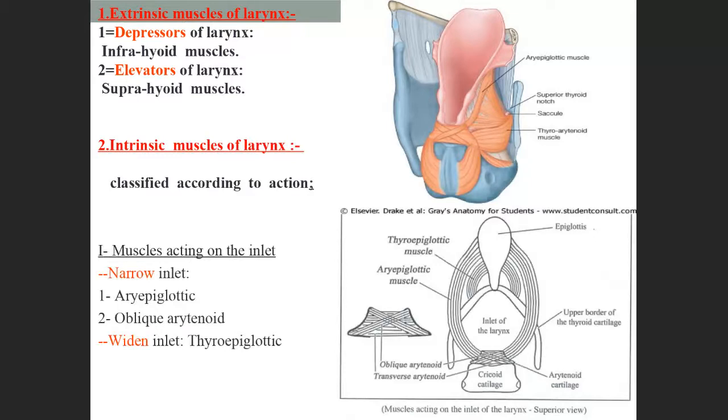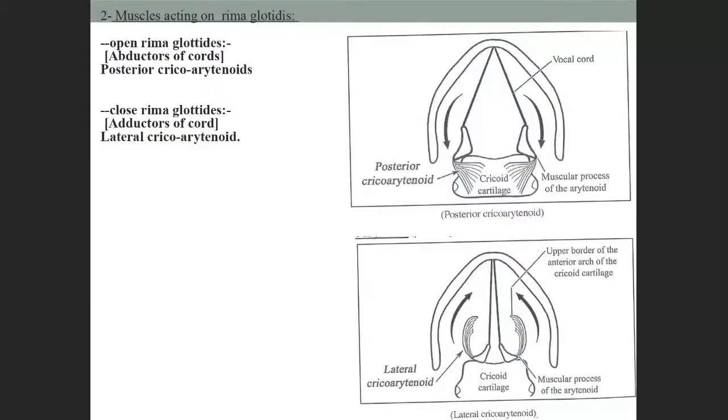If it is an MCQ, you have to mark accordingly. Muscles acting on the inlet, these 3 muscles, and then the muscles acting on the rima glottis.